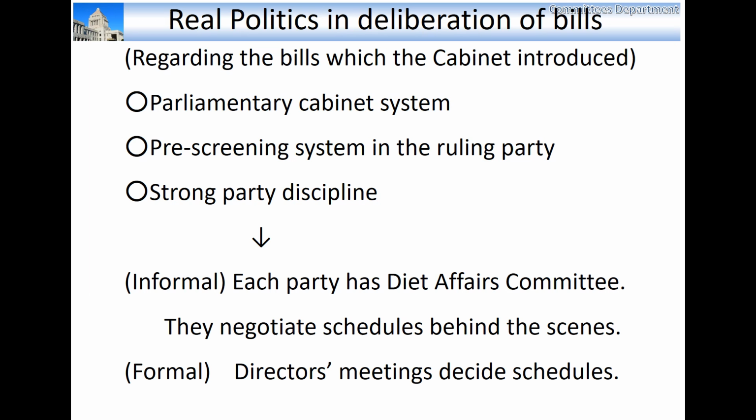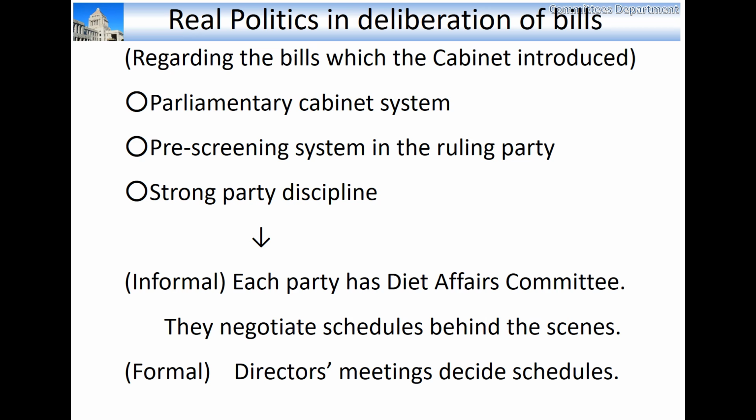5. Real politics in the deliberation of bills in committees. In Japan, we have parliamentary cabinet system. Prime Minister is usually elected from the members of the majority party in the House of Representatives. The Prime Minister exercises political power with parliamentary confidence. In Japan, many bills which are approved by both houses are those which were introduced by the cabinet.